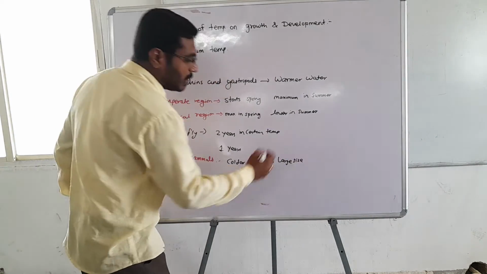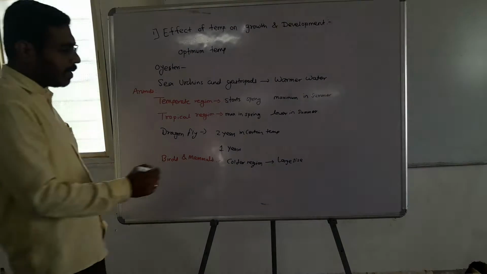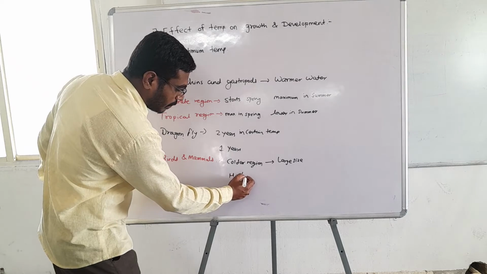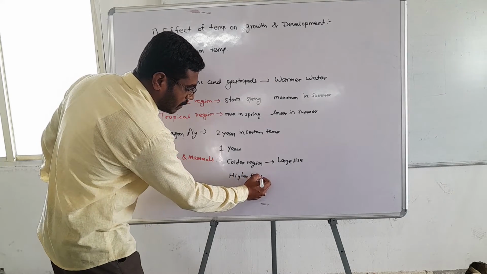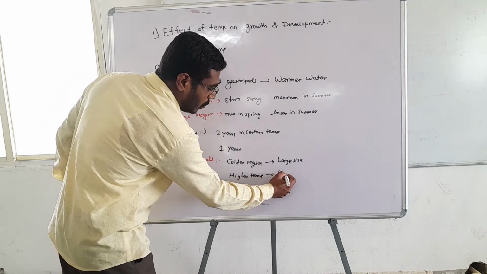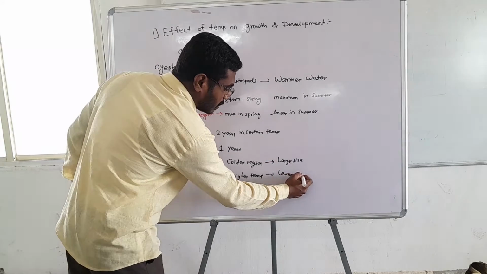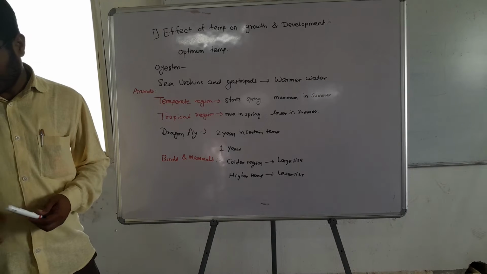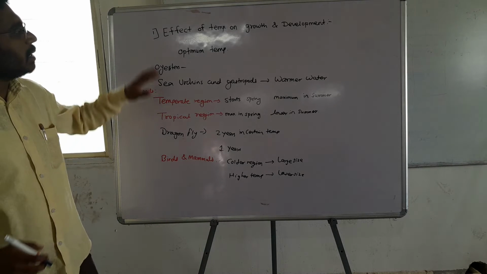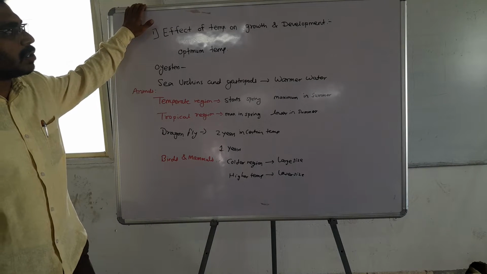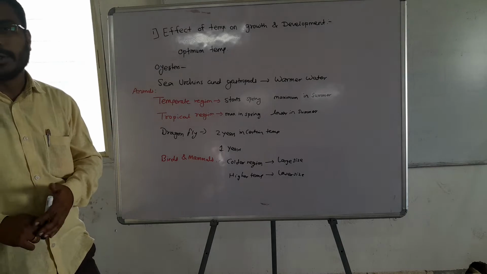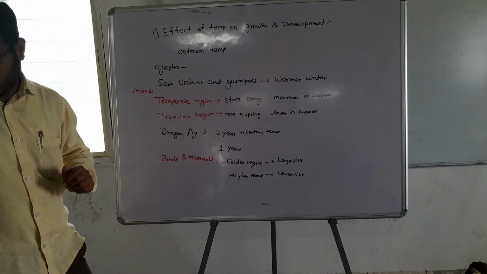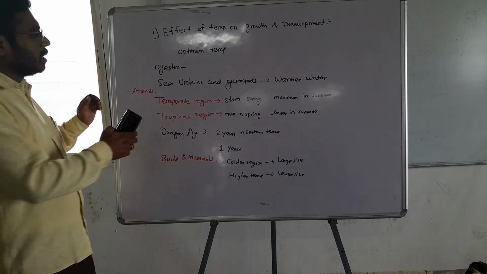Large size is attained, and at higher temperature they are lower in size. Their body size is lower when we compare among themselves. Okay, it is the effect of temperature on growth and development of these organisms. Now we'll see the next effect.